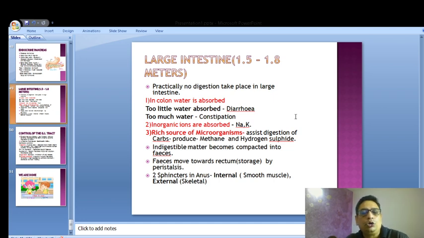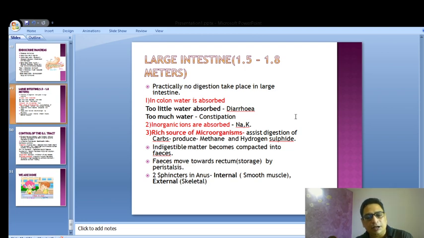The colon comes immediately after the third part of the small intestine. The first part is the duodenum, the second part is the jejunum, and the third part is the ileum, where most absorption happens. The ileum comes and meets the cecum. This is called the ileocecal junction, where the appendix is located. The appendix is a vestigial organ which does not have any function according to many scientists, but a few scientists believe the appendix is a host of good bacteria stored inside it. The opinions do vary, but the appendix is a vestigial organ, and it is normally operated out if the abdomen is operated for any reason.